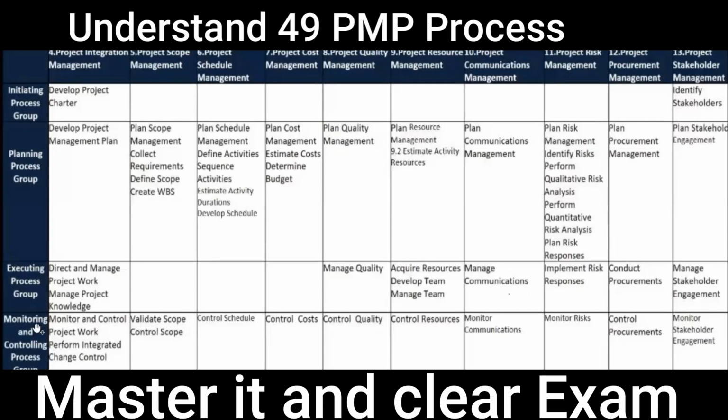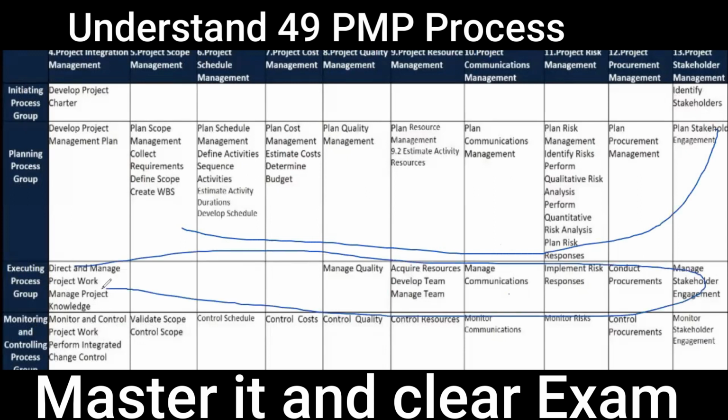We move to the monitoring and control group. What is the purpose of monitoring and control? The purpose of monitoring and control is comparing planned versus actual. What you have planned here and what you have actually done here. Monitoring and control is comparing that and checking the variance along the way.